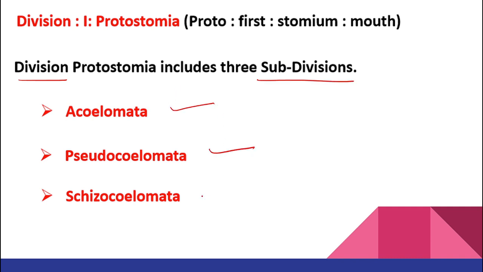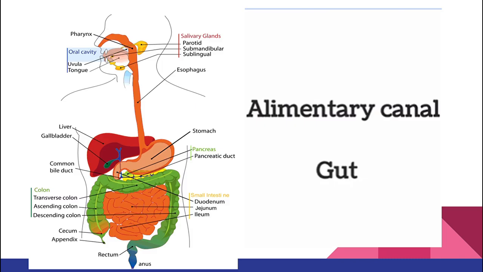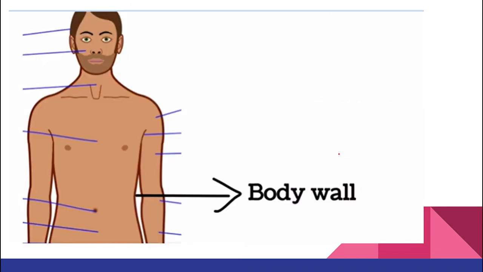What are the three subdivisions? Acoelomata, pseudocoelomata, and schizocoelomata. So before explaining all these things, I should explain to you what is coelom. Let's jump over here. So here is a picture of your alimentary canal. It starts with the mouth and ends with your intestine or rectum, or I can say anus, right? So that is your alimentary canal. The other name of alimentary canal is your gut.